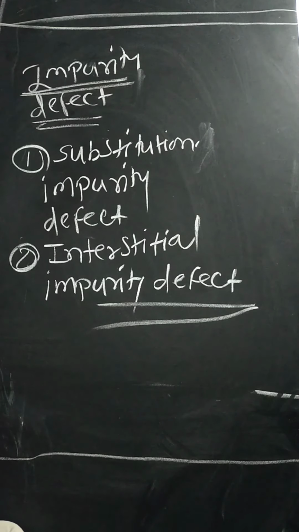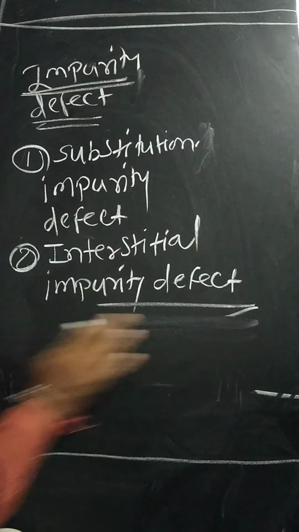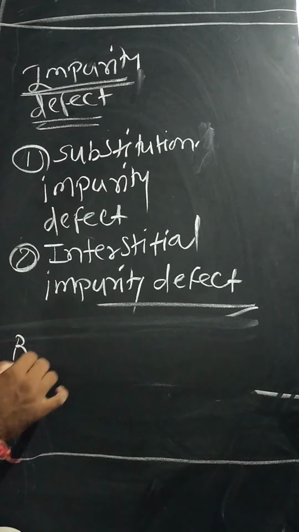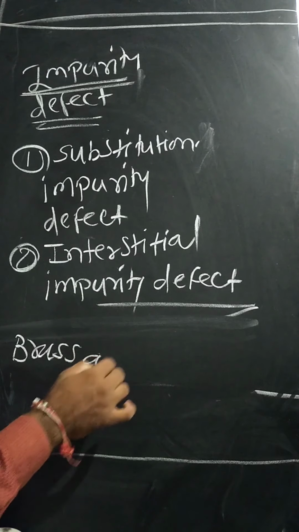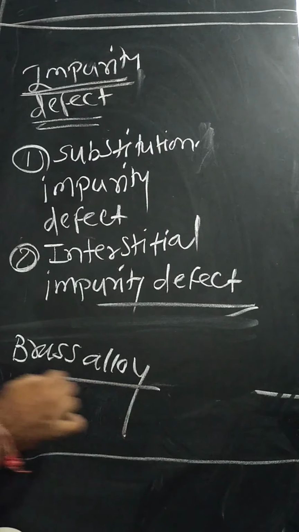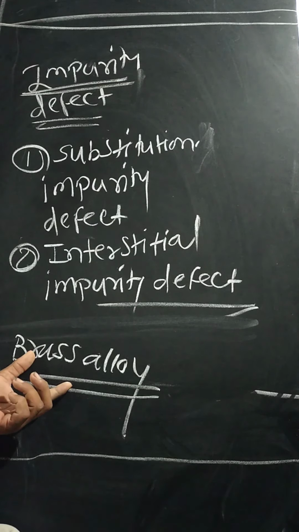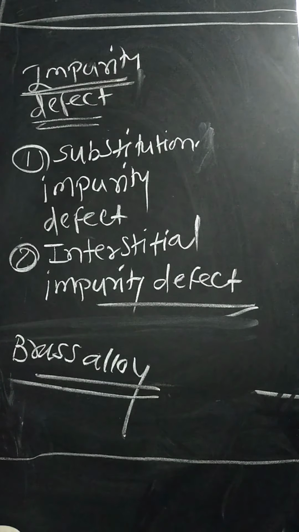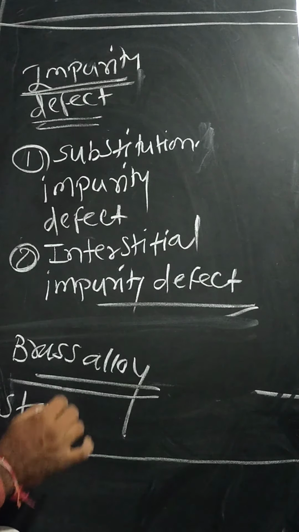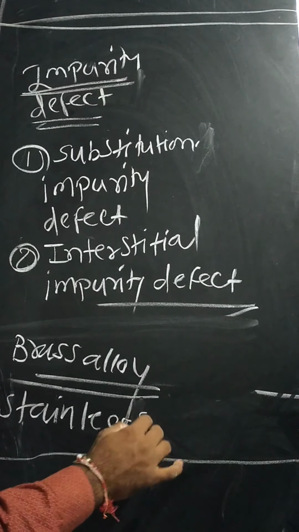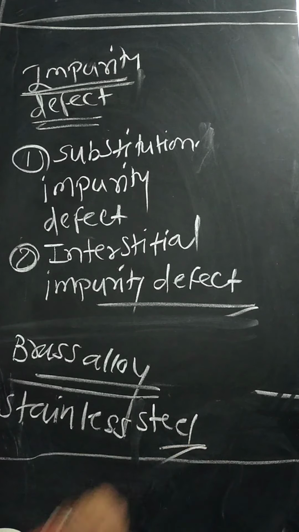For example, consider brass alloy. Brass alloy is an impurity defect. The best examples of the impurity defect are the brass alloy and stainless steel.